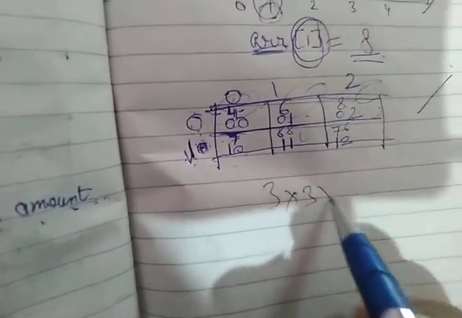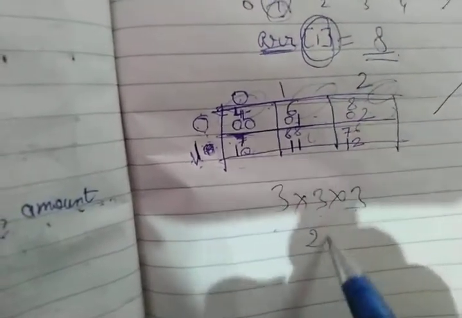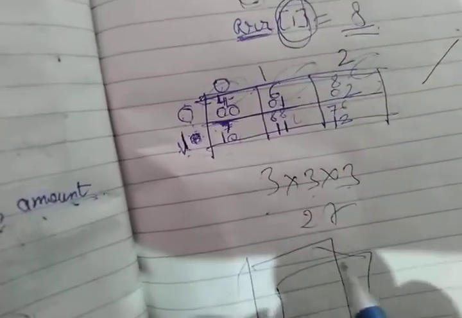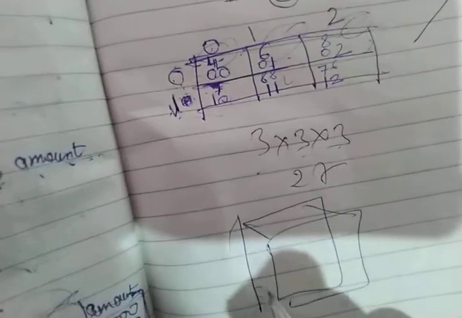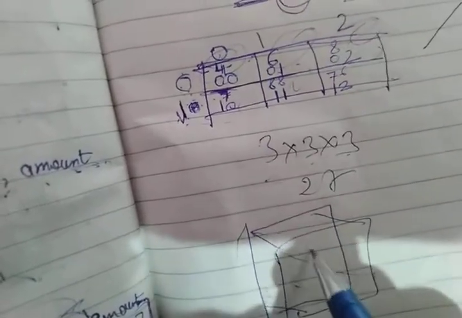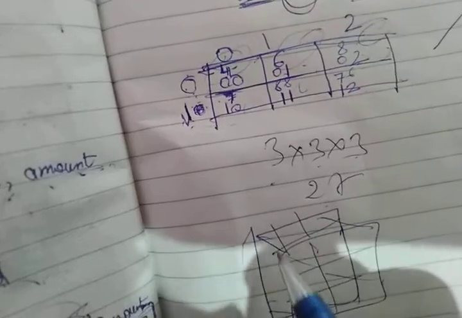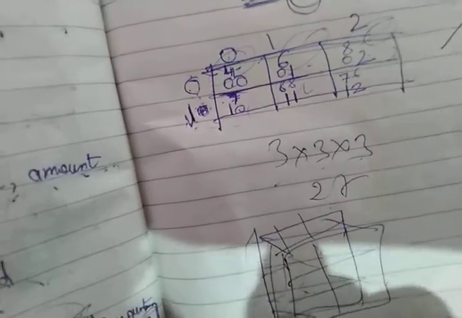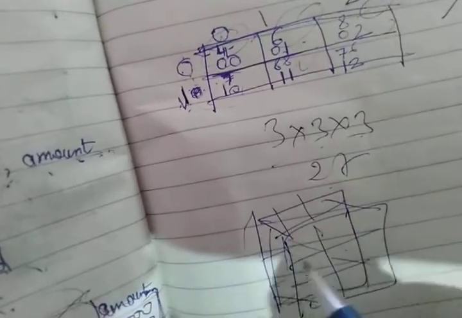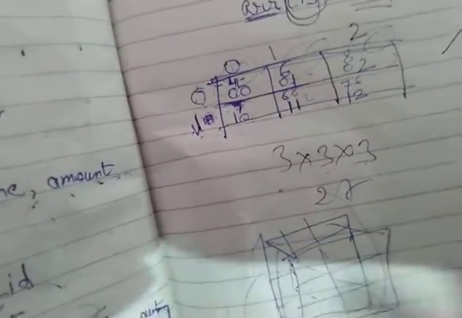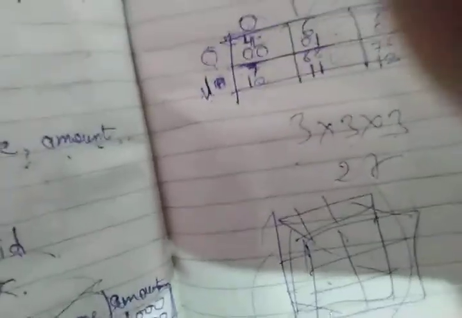If we write 3 into 3 into 3, that means it will store 27 elements, so that you can display it in the form of a cuboid. Fine. In which you can draw multiple things on this particular side and multiple elements will be there. So as we have discussed in Python, we can store multi-dimensional things very easily and very clearly.